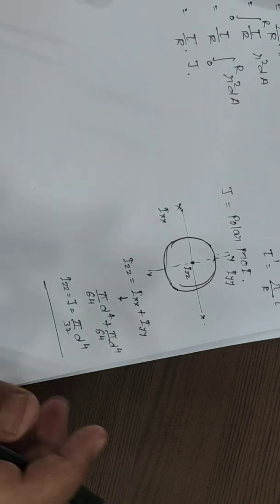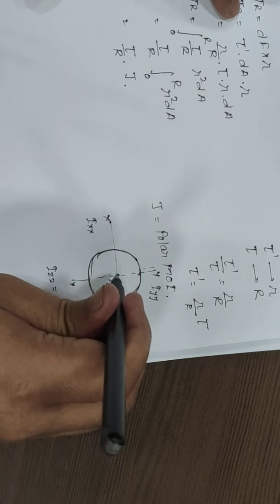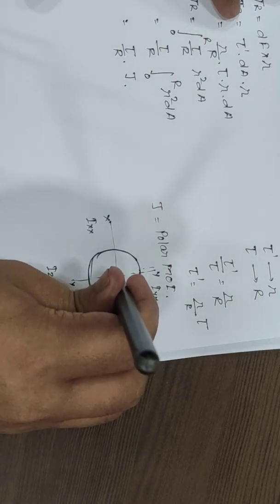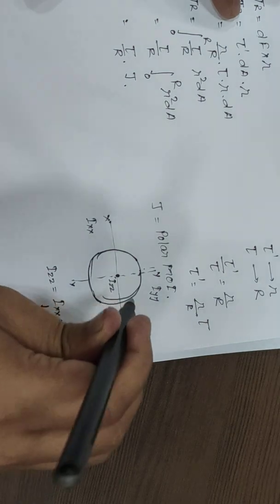So this is the polar moment of inertia about an axis which is perpendicular to the cross section.